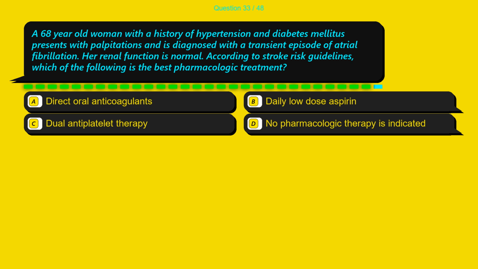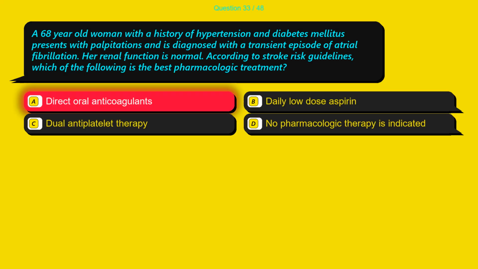Question 33. A 68-year-old woman with a history of hypertension and diabetes mellitus presents with palpitations and is diagnosed with a transient episode of atrial fibrillation. Her renal function is normal. According to stroke risk guidelines, which of the following is the best pharmacologic treatment? Option A, direct oral anticoagulants. Option B, daily low-dose aspirin. Option C, dual antiplatelet therapy. Option D, no pharmacologic therapy is indicated.